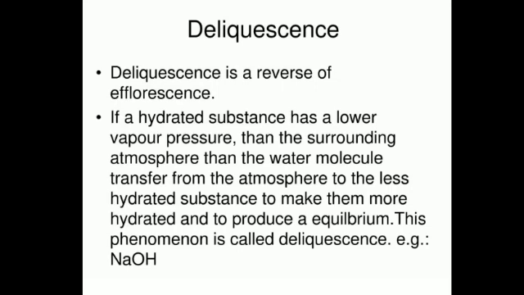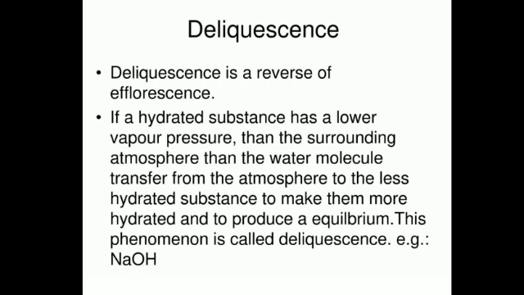Now, deliquescence is the reverse of efflorescence. What is it? It is a phenomenon through which some crystalline substances, when they are exposed to the atmosphere at ordinary temperature, absorb moisture from the air instead of losing the water of crystallization. Is that clear? They become moist and they lose their crystalline form, and they get dissolved in water to form a solution. This is called deliquescence.